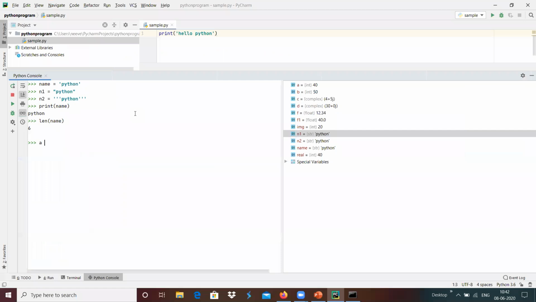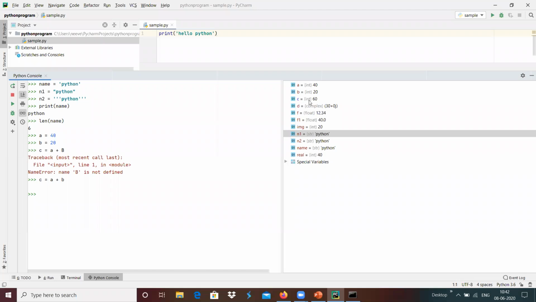I am going to declare an integer variable a as 40, and an integer variable b as 20. I am creating an addition, c equals a plus b, which generates 40 plus 20, 60, and 60 is an integer.